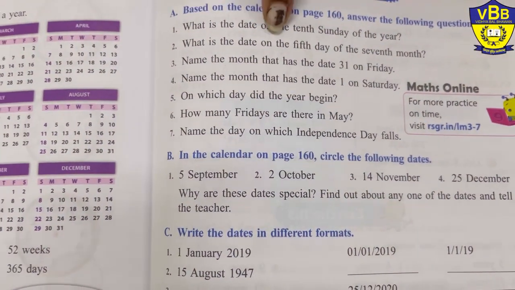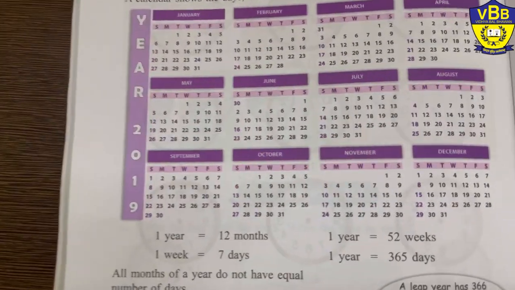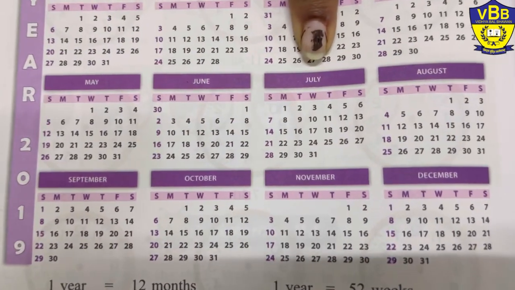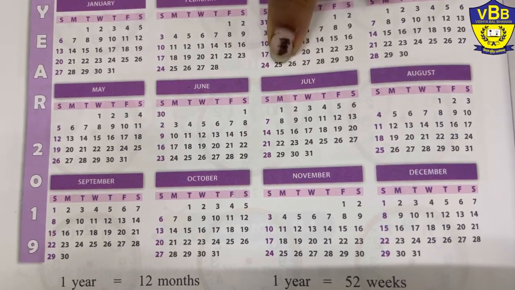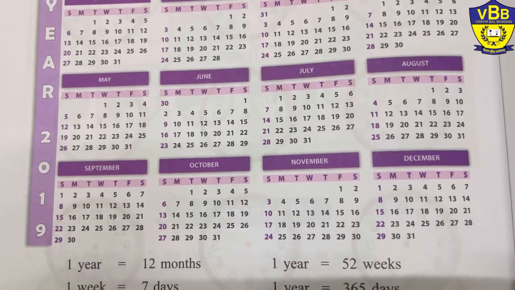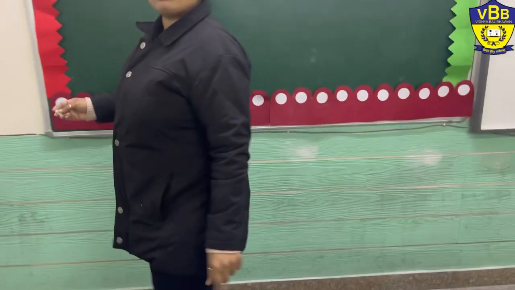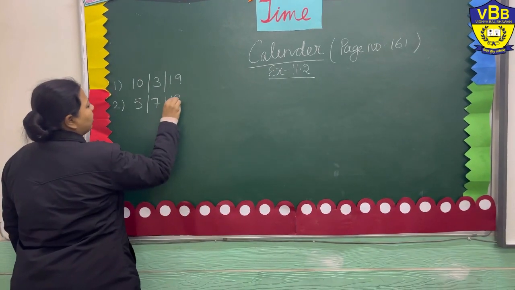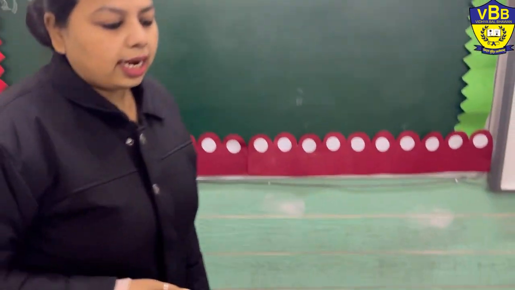Okay. Now let's come to the next question. What is the date on the 5th day of the 7th month? Now, which is the 7th month of the year? Let's count 1, 2, 3, 4, 5, 6 and 7. July is the 7th month of the year. And what we have to see, what will be the 5th day of the month? So the 5th day will be, let's see, it's a Friday. So my answer will be 5/7/19.